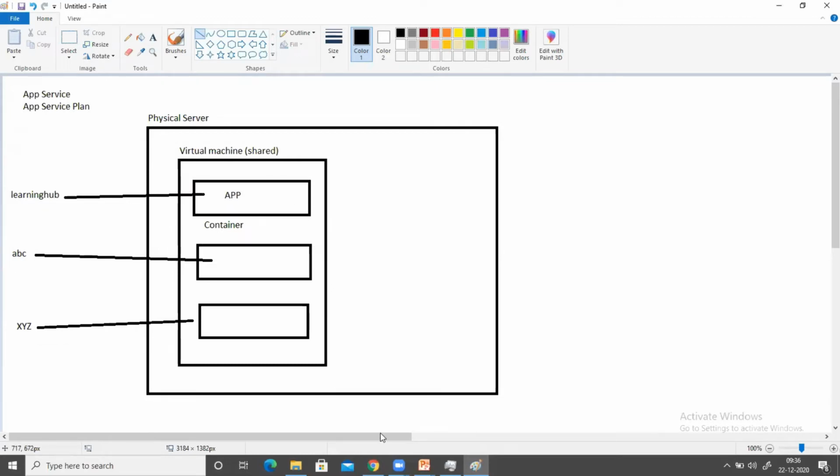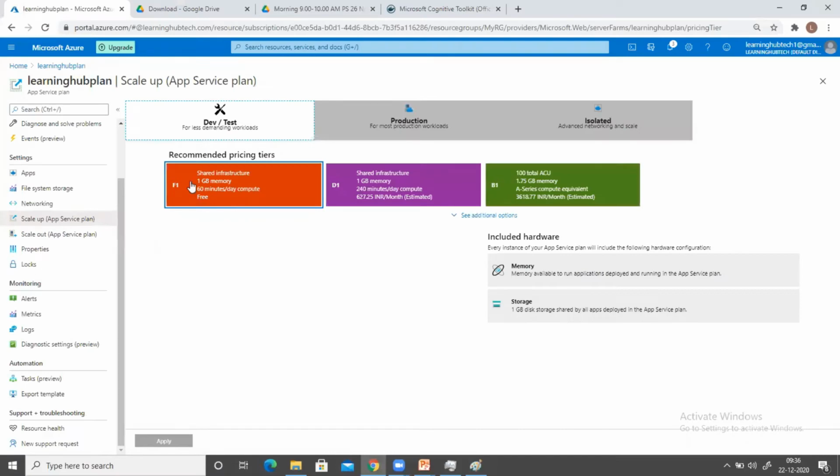Okay. Fine. So if you see this shared infrastructure, these are some technical specifications, like how much resource you are going to get. If you take the free trial, you will just get 1 GB memory, and it will only run for 60 minutes a day. If you take D1, it is again a shared infrastructure, but here also you are going to get 1 GB memory, and it will run for 240 minutes a day. Okay, these are the hardware resources you are going to get with this particular plan, and this is the amount you are supposed to pay here, 627.25 rupees a month.